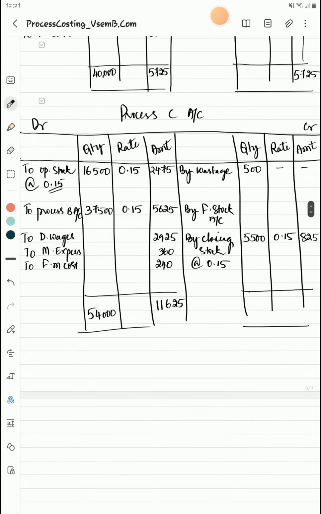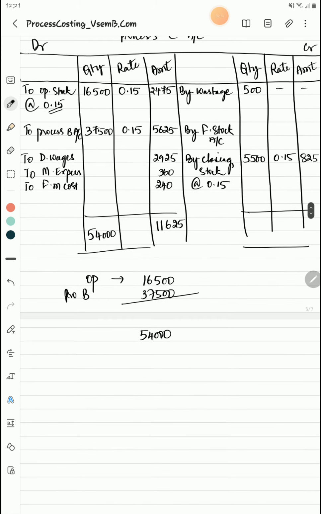Let me tell you again. How many inputs have we put in? The opening stock inputs in process C are 16,500. Again what came from process B is 37,500. So altogether your inputs are 54,000.